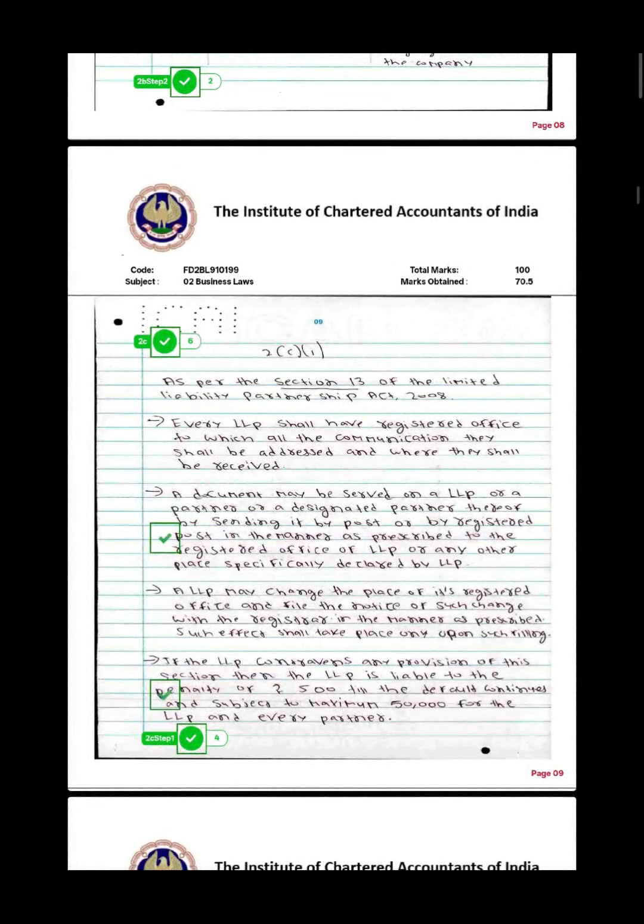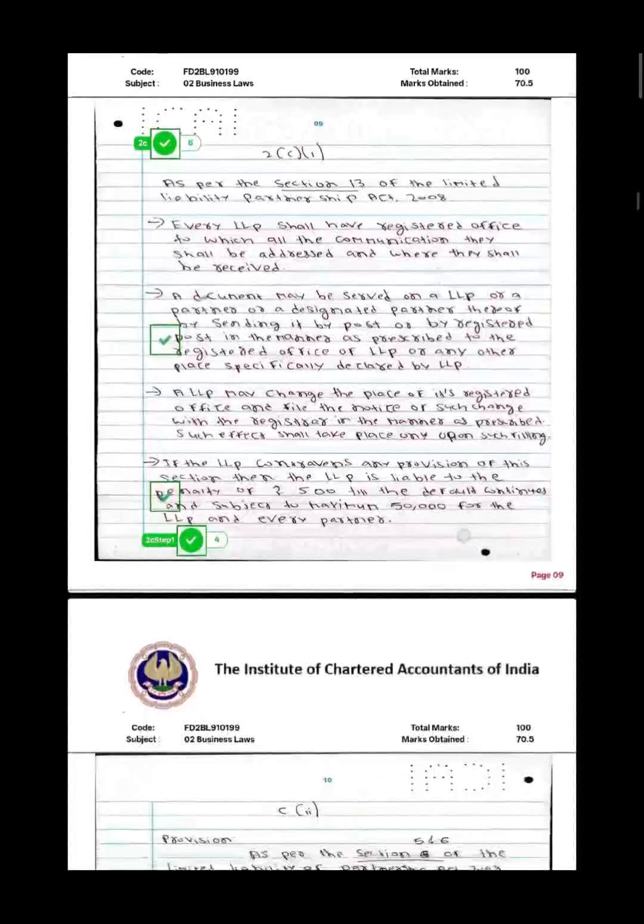After this I went to question number 2c. For the section number which I remembered, section 13, I highlighted it in order to grab the attention of the copy checker. It was a question related to partnership, and again you can see that I haven't used a single paragraph. I wrote my answer in arrows, separately, which makes my answer attractive.